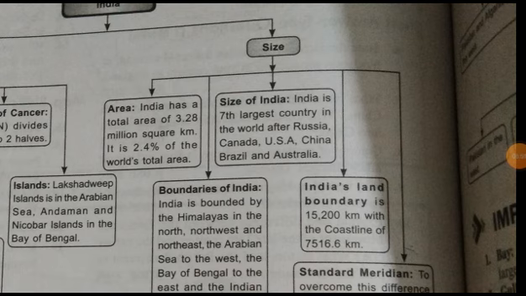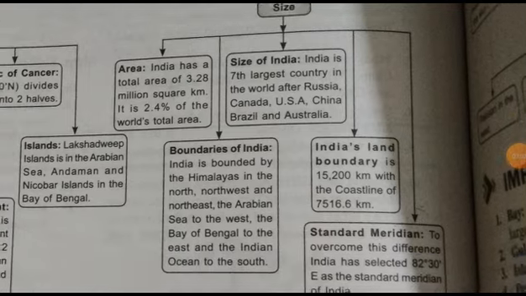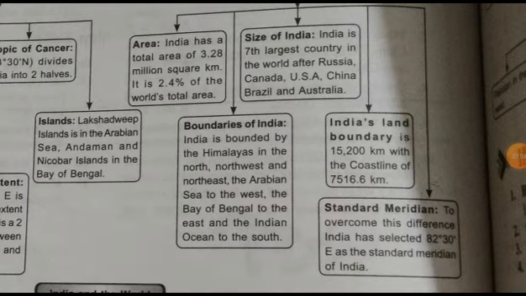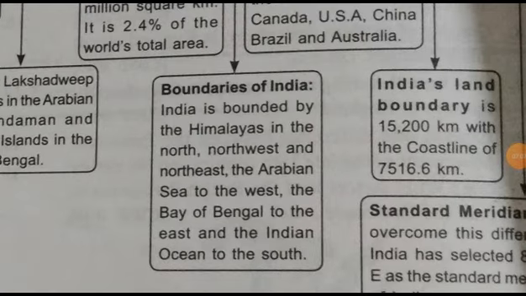Then about the boundaries of India. India is bounded by the Himalayas in the north. The Himalaya is the mountain on the north of India, extending to the northwest and northeast. And the Arabian Sea to the west, the Bay of Bengal to the east.